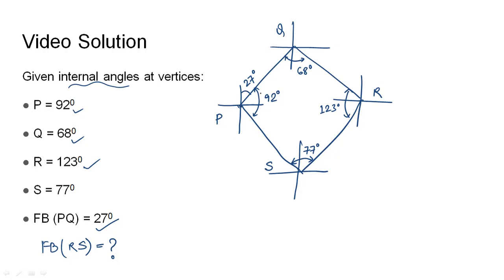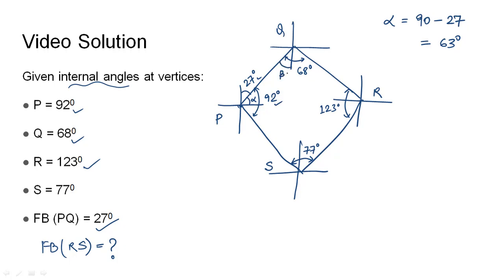So we are given both the internal angle and the forebearing. So let us say this small angle is alpha. So alpha will be 90 minus 27, which would be 63 degrees. Now since we know alpha, we can find this angle.